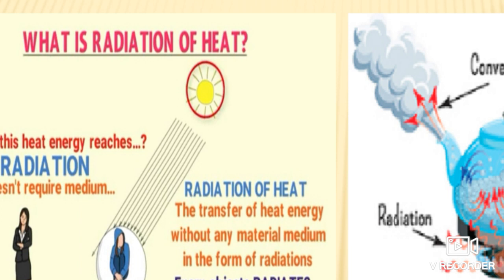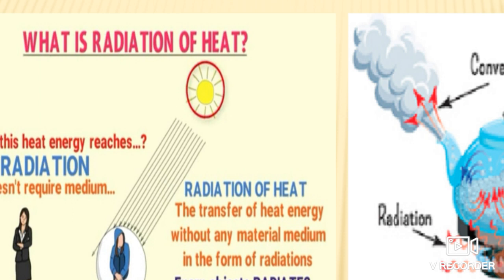All objects radiate heat to their surroundings and receive heat from the surroundings. So all hot bodies radiate heat.